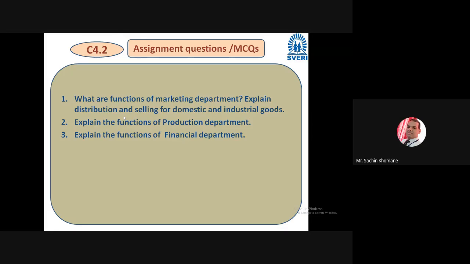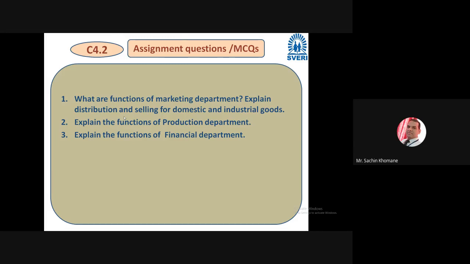Here it is expected that you explain the various functions of the marketing department, what it does. Maybe 4 marks weightage, and later in the same question you have to explain distribution and selling, what it means in industrial as well as domestic goods, for 4 marks.